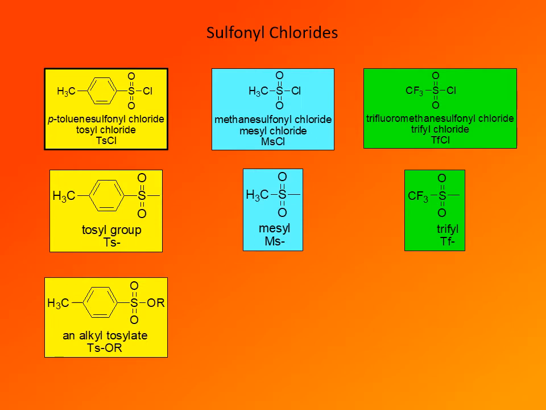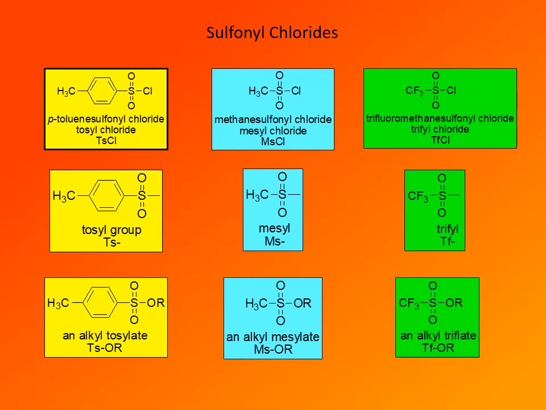And here is the actual structure of an alkyl sulfonate. So this would be an alkyl tosylate. As I said, this is by far the most commonly prepared, and that's because the starting material is actually a solid. Para-toluenesulfonyl chloride is a solid, so it's very easy to handle, even though it's corrosive and highly reactive, unstable towards moisture. Still, it's the easiest to handle of all of the sulfonyl chlorides. So this is by far the most commonly prepared. This would be an alkyl mesylate, and finally an alkyl triflate.